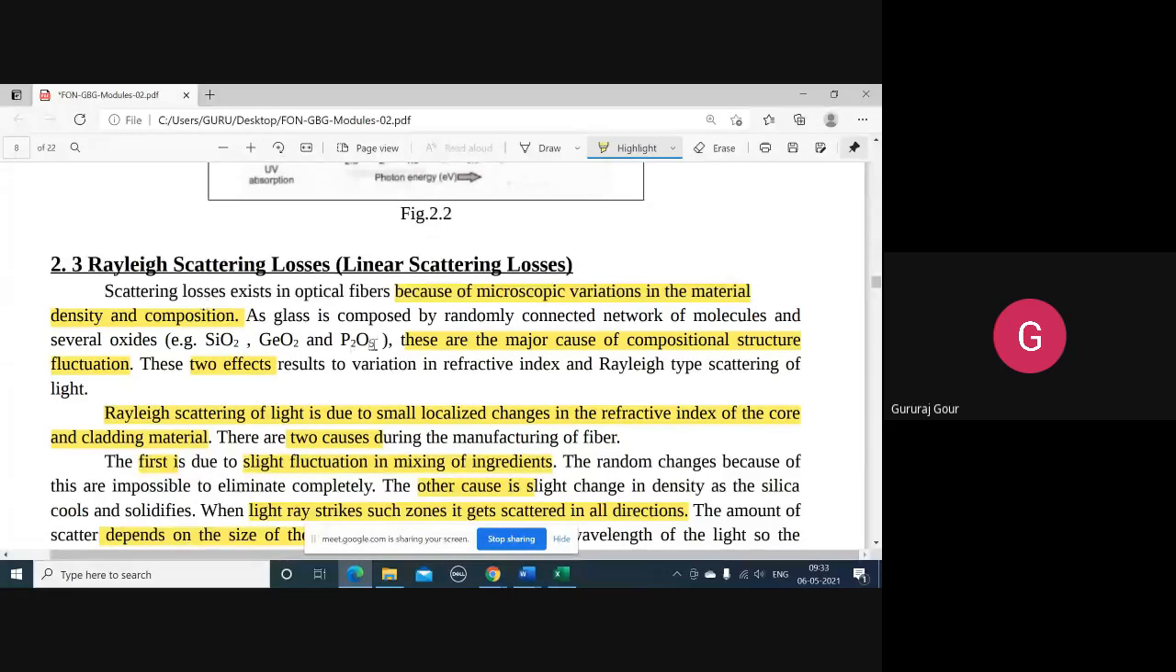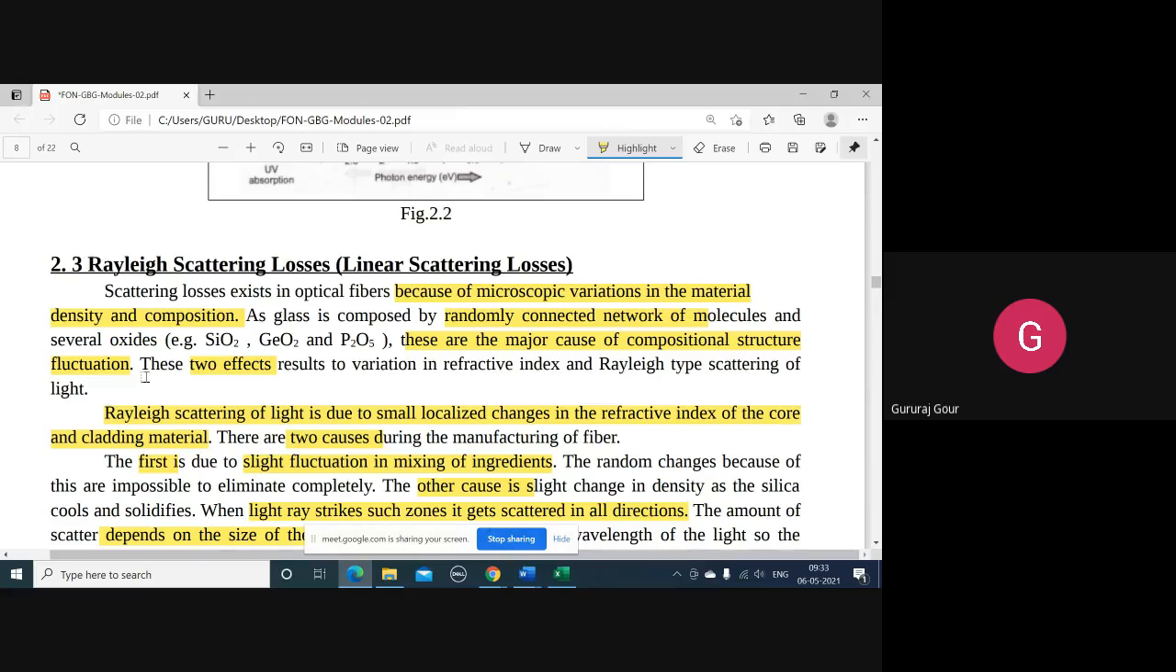Because glass, we know, is a lattice structure with a randomly connected network of molecules and many oxides like silicon dioxide, germanium dioxide, and phosphorus pentoxide. But these are connected randomly. Because of this random nature of connection of these molecules and oxides, it will become the major cause for the compositional structure fluctuation. That's what I am telling.